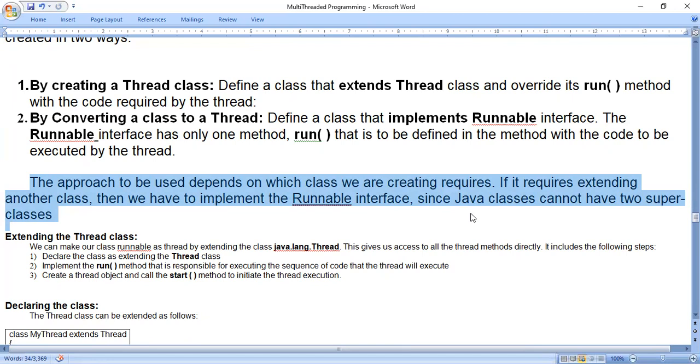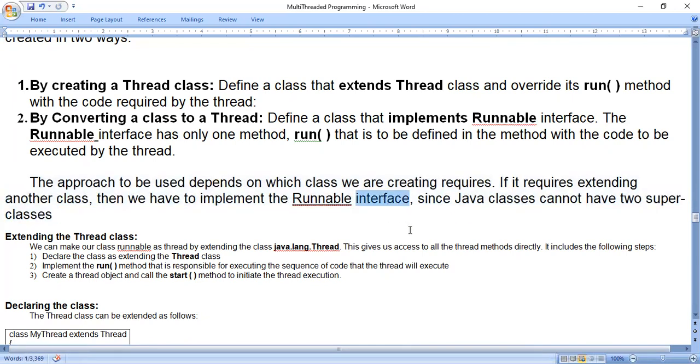In an interview, they may ask the question: multiple inheritance is present in C++ but not in Java, then how can we achieve that concept? By using the interface concept. Only for that reason they developed the concept called interfaces.